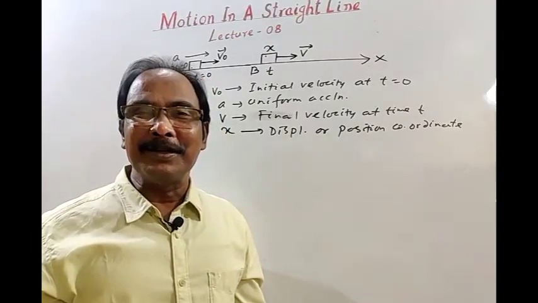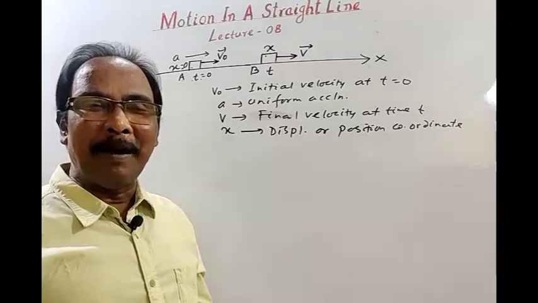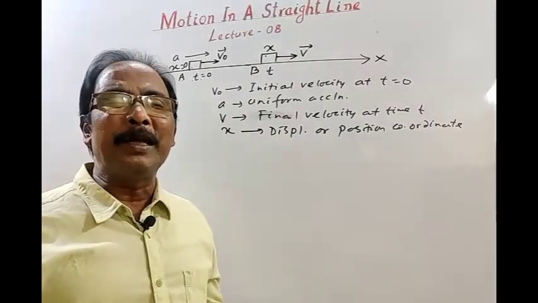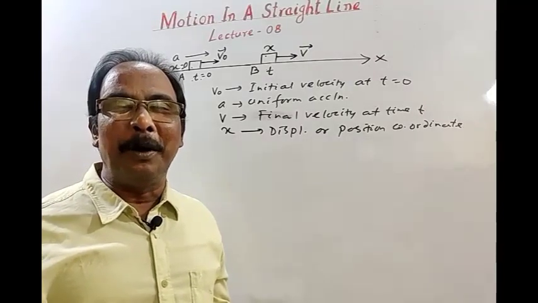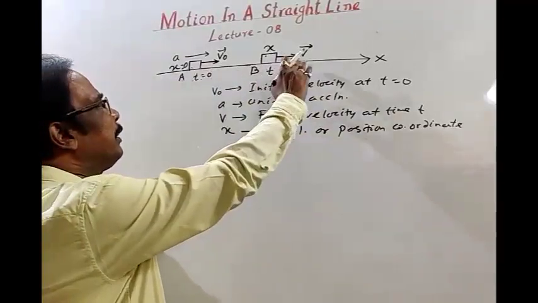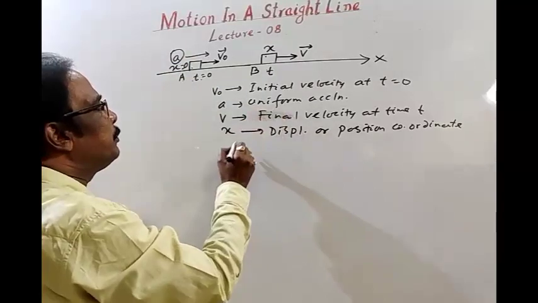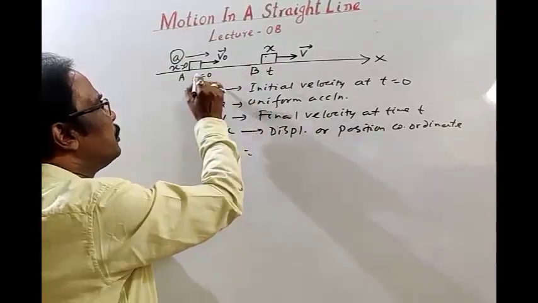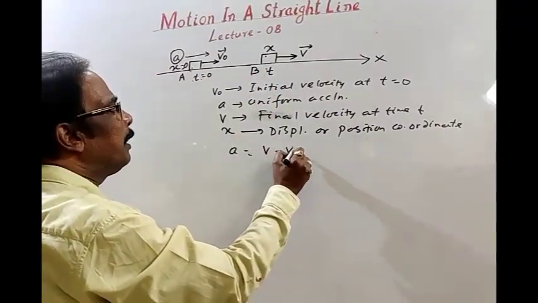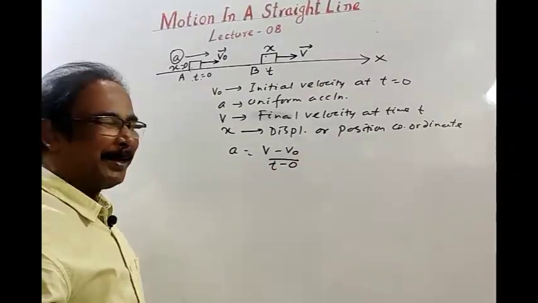The fundamental concepts we have already discussed: velocity, acceleration, speed, etc. As we know, acceleration is defined as the time rate of change of velocity, or simply speaking, the ratio of change in velocity to change in time. Since the body moves along a straight line, let acceleration be uniform between positions A and B. Change in velocity is v minus v naught, change in time is t minus 0.